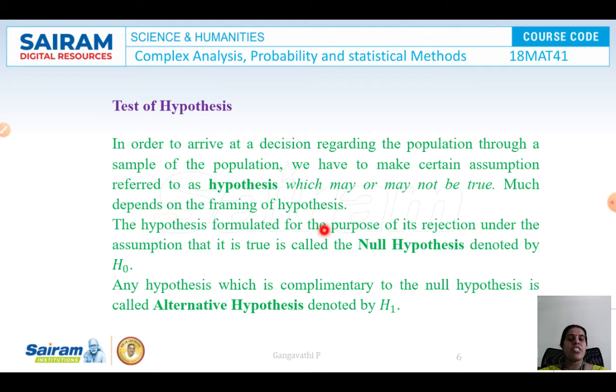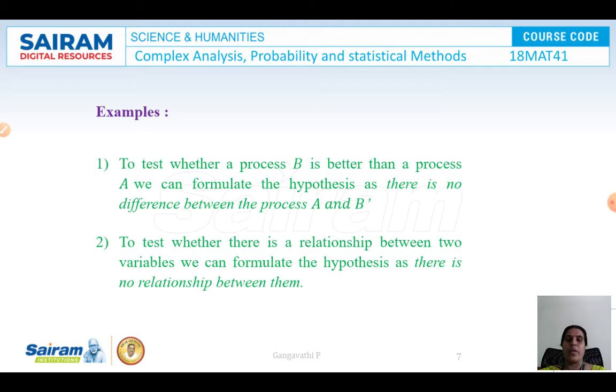Whatever we are rejecting, we are assuming it is true. Such a hypothesis is called the null hypothesis and we represent it as H0. On the other side, any hypothesis which is complementary to the null hypothesis, formulated to be accepted under the assumption that it is true, is called the alternative hypothesis and it is denoted by H1.